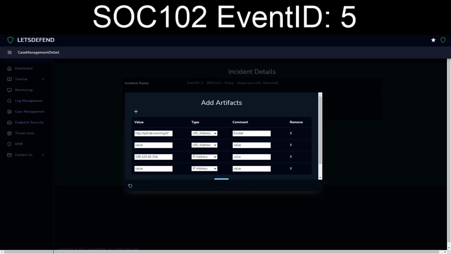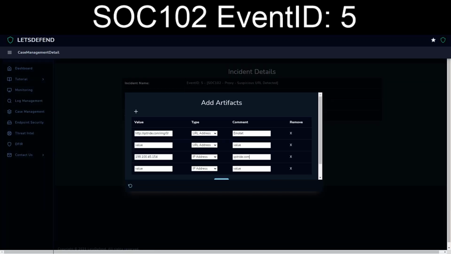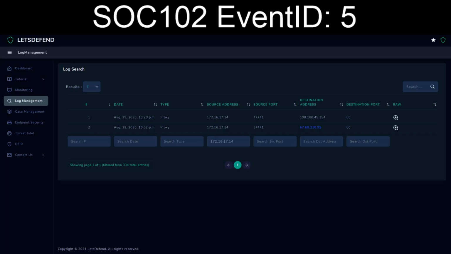So it's qstride. And we go back to here and we take the 168 or 67.68.212. There's the payload.